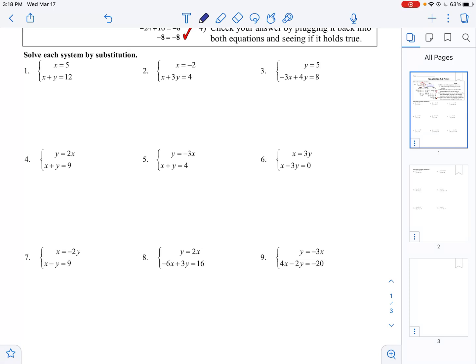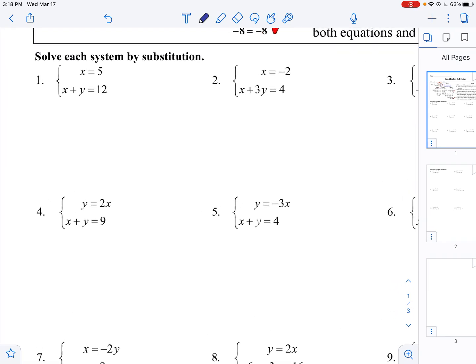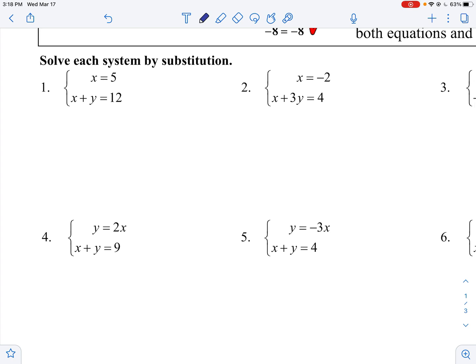Okay, 8.2 notes, this is day 1. So, on number 1, it tells you x equals 5. So you're going to replace x with 5. 5 plus y equals 12. So now we want to solve to get y by itself. So we're going to subtract the 5 from the 12, and y equals 7.